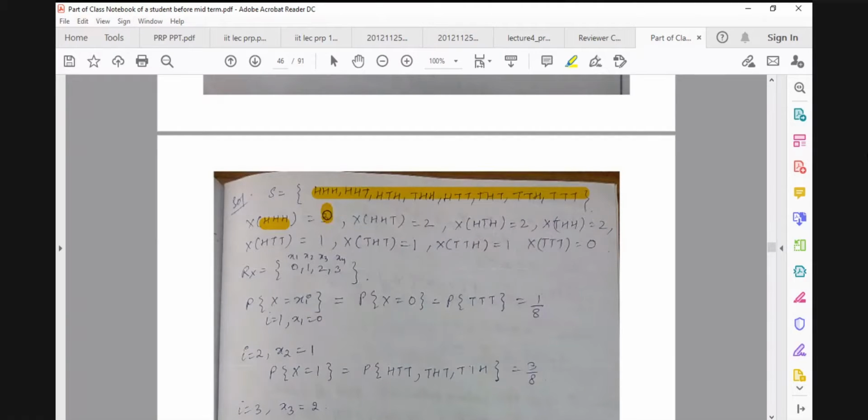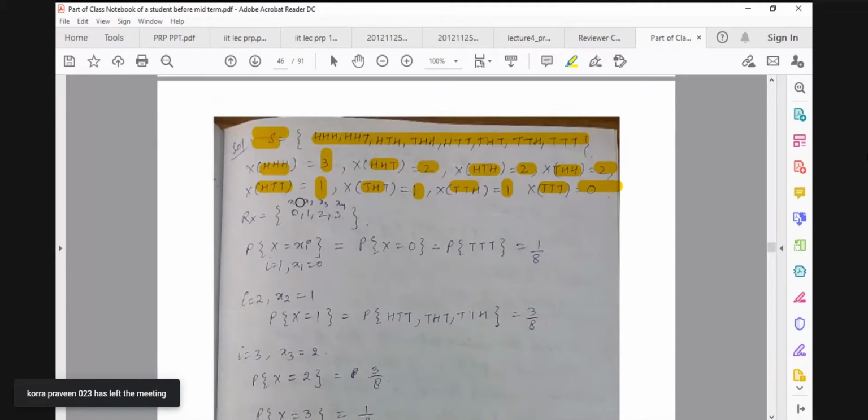And then you have defined your random variable such that if the output has 3 heads, it is 3. If the output has 2 heads, it's 2. If the output has 1 head, this is 1. And if it has no head, then it is 0. This is the way you have defined your random variable x for all sample points of this sample space.